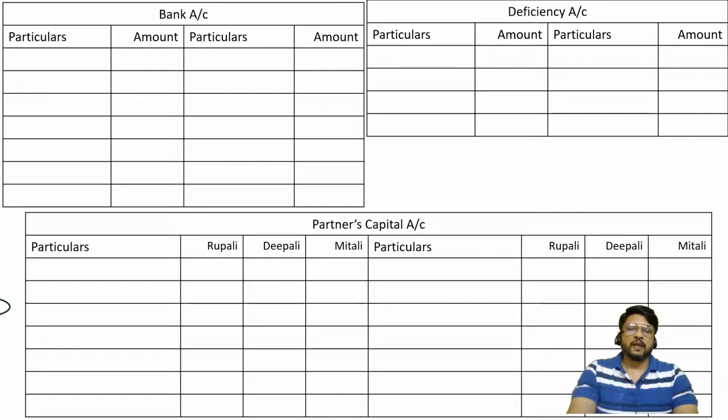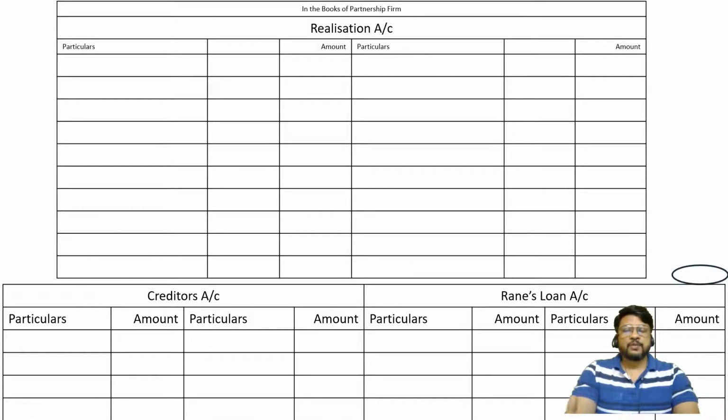Deficiency account, 4 to 5 lines. Partners' capital account, 8 lines. I'm repeating again, outside liabilities should not be transferred to realization account. It means outside liabilities must be transferred to their own separate ledger account. That's what we have done. So pause the video, draw the accounts, and once you have drawn the accounts, resume the video to start the solution with me. Okay, so let us start now.